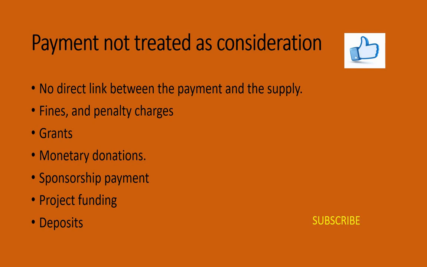Say for example, a person supplying goods worth rupees 5 lakhs gets a directorship in the company, so that is a consideration here. Then the sponsorship payment. Sponsorship always has identifiable benefits. In such case, it is considered as a consideration. For example, many companies sponsor reality shows or cricket matches, so they have identifiable benefits. That is why it is considered as a consideration here.